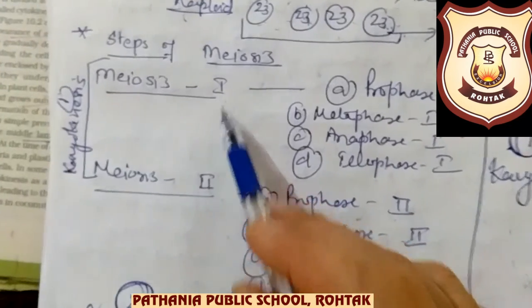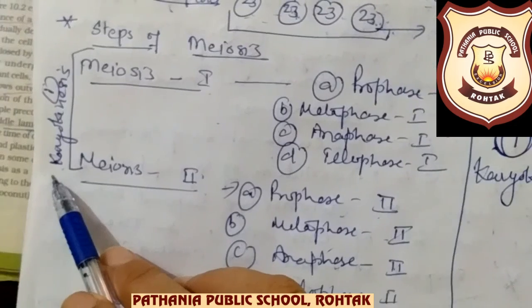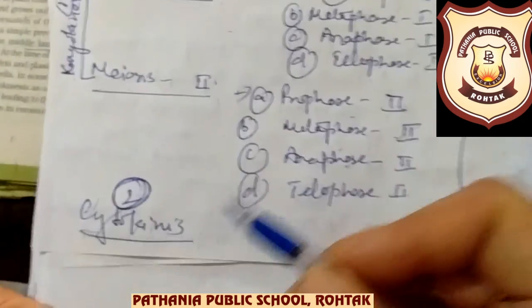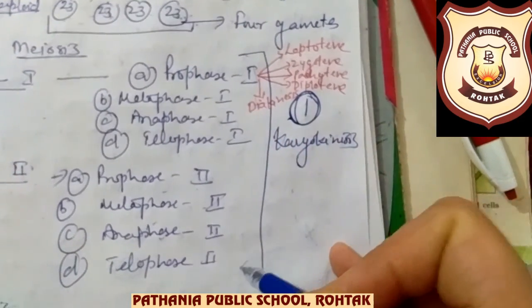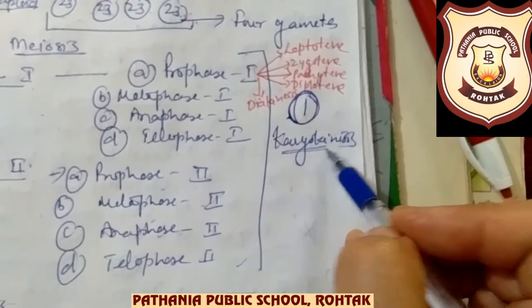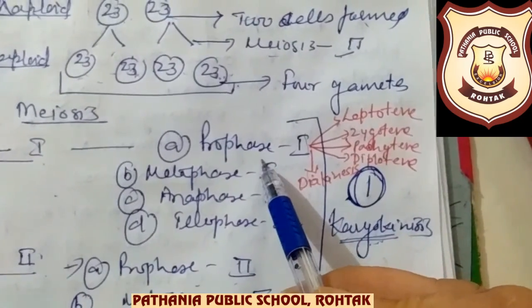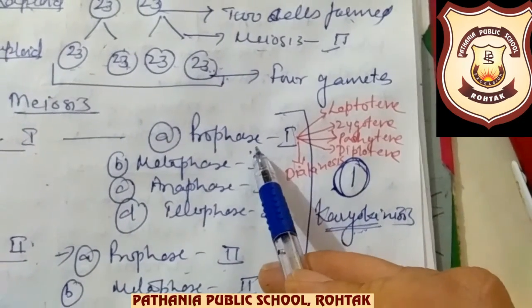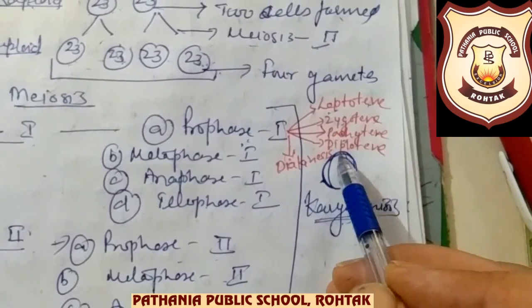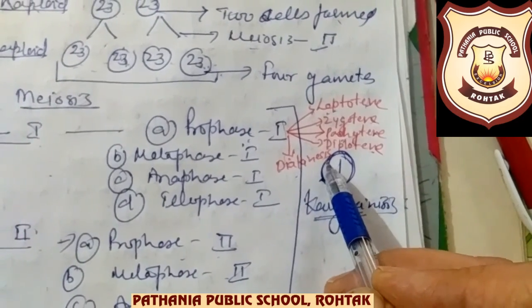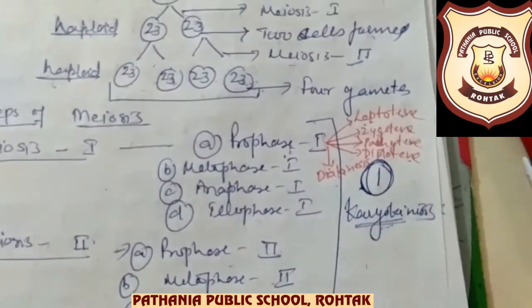Okay. Now we are coming to the steps of meiosis, that meiosis is completed in meiosis 1 and 2. Meiosis 1 is prophase 1, metaphase 1, anaphase 1, telophase 1, and meiosis 2 is prophase 2, metaphase 2, anaphase 2 and telophase 2. And meiosis 1 and 2 are actually the stages of karyokinesis in which the division of the nucleus will occur, and after that the cytokinesis will be there. All these stages are actually comprised in one stage, that is karyokinesis.